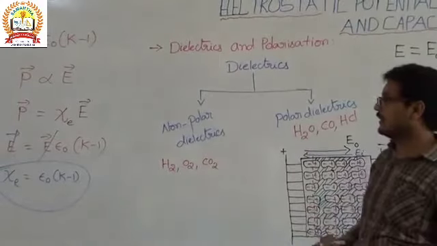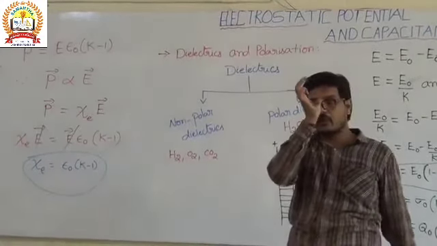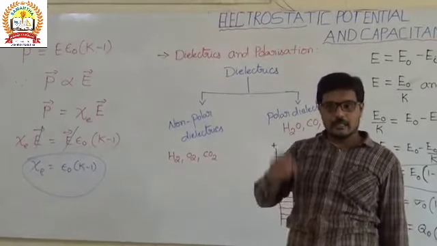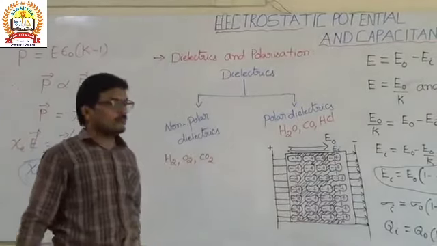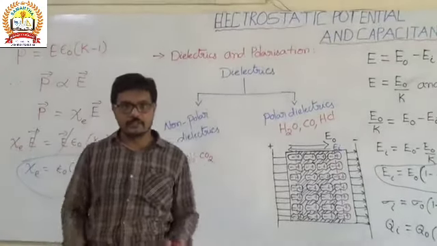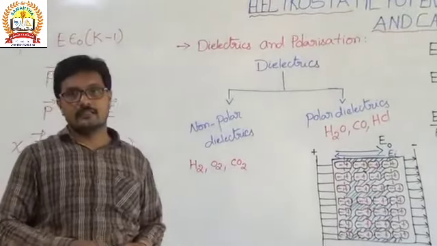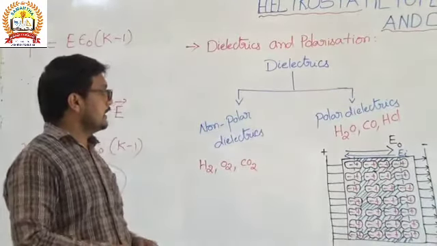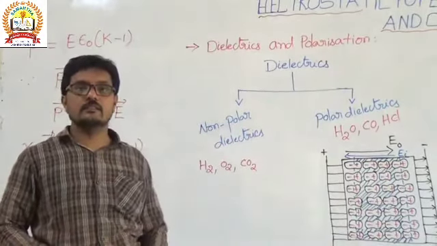This is about dielectrics and polarization. These are some of the important points of what we discussed in yesterday's class. The next one is the applications, and these are important for the entrance exams, the competitive part. What we discussed yesterday is the theory.